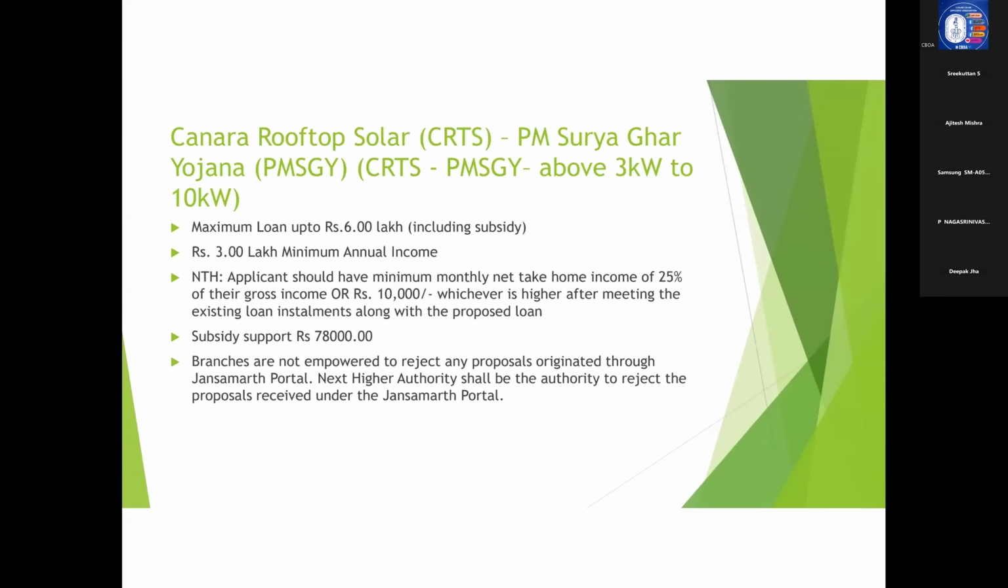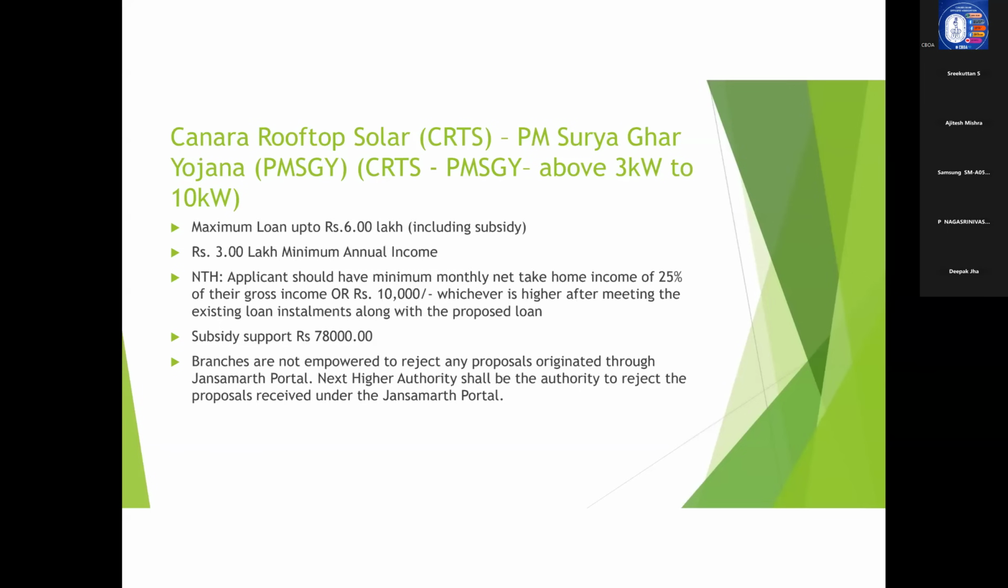But above 3 kilowatts and 10 kilowatts, there is a minimum annual income requirement. That is, it should be 3 lakh. And the NTH will be 25% subject to a minimum amount of 10,000, whichever is higher. This NTH percentage, you can just learn by heart, because it is the same as what is required for a housing loan. For a housing loan also, the minimum NTH is 25% or 10,000, whichever is higher.